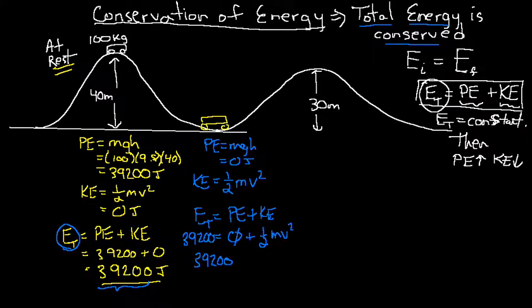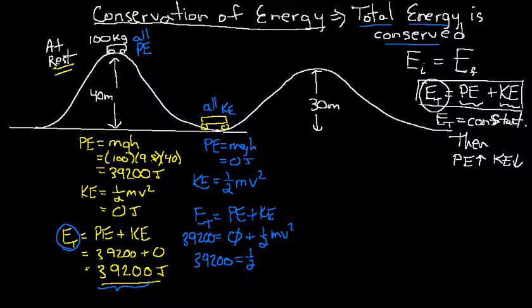39200 is our total energy. That stays the same. That stays constant throughout everything. But you see what happens now here. This total energy now is going to be all kinetic energy. See, up here, it's all potential energy. Down here, it's all kinetic energy. All right, so all the potential energy it had at the start went into kinetic energy at the bottom.